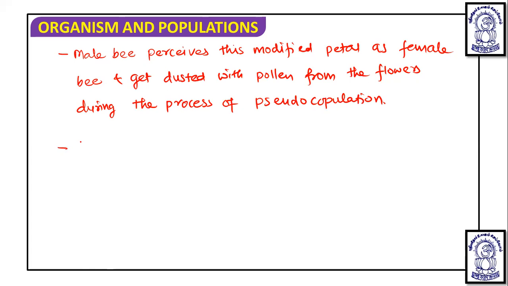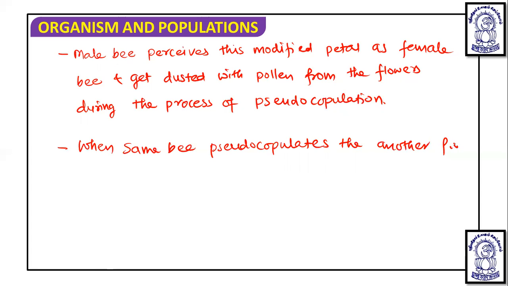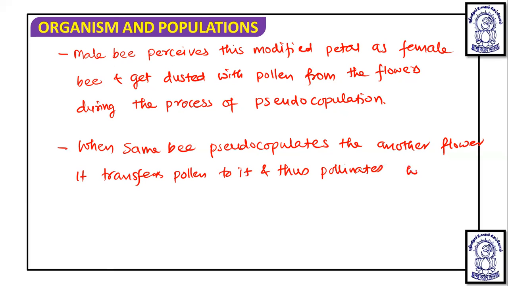And when the same bee having dusted pollen pseudocopulates with another flower, it transfers pollen to it and thus pollinates the flower.